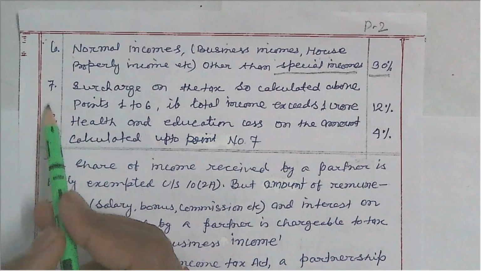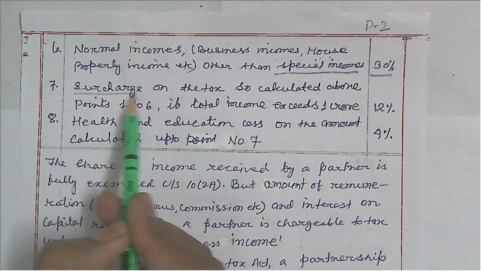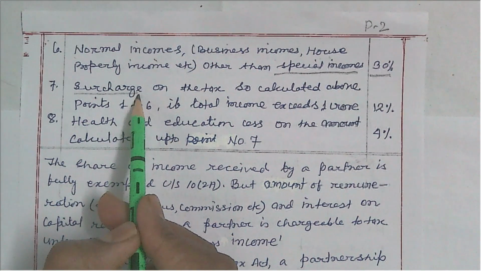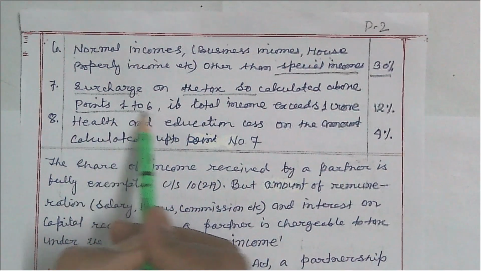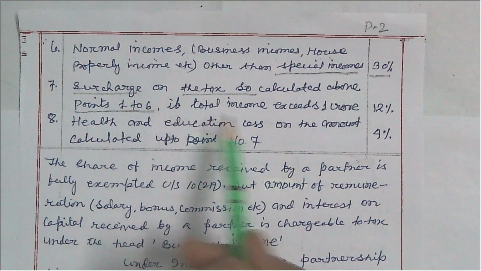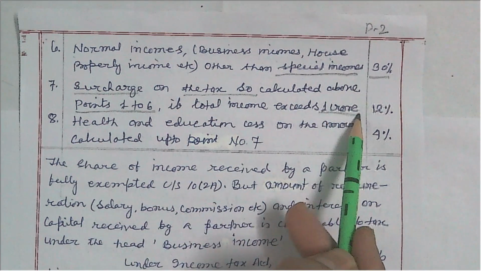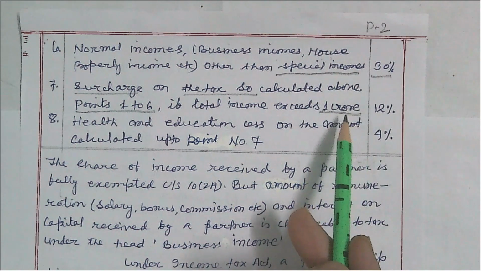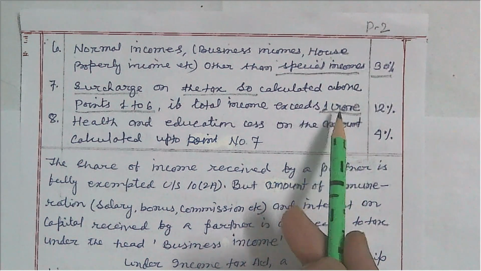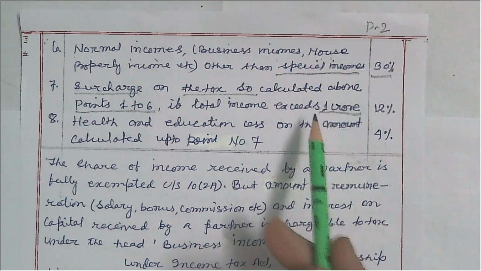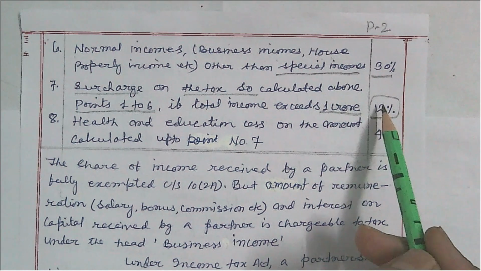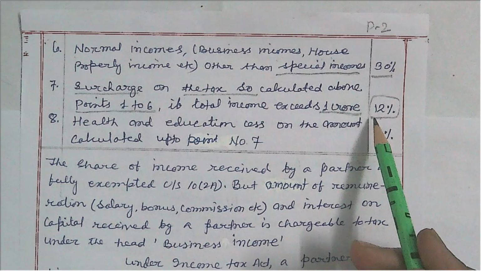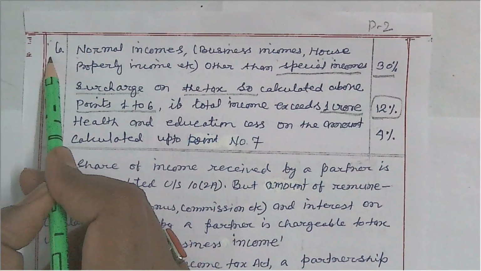Not only is the flat rate applicable, the surcharge is also payable by a partnership firm, and this is calculated on the tax calculated in points number 1 to 6. If total income exceeds 1 crore rupees, the amount of tax so calculated will be increased by a further 12%.